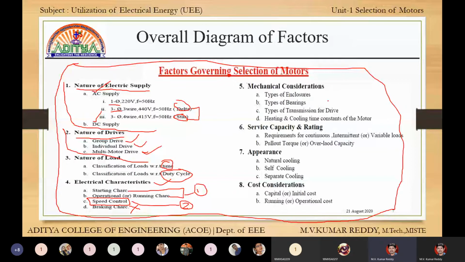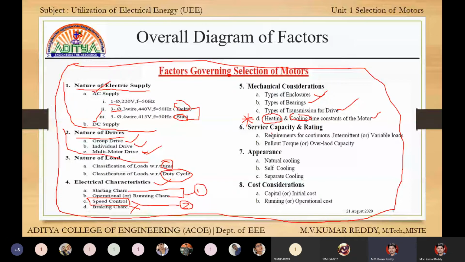Next, mechanical considerations: types of enclosures, types of bearings, types of transmission drives. Next, heating and cooling time constants of a motor. This is a very, very important topic. Heating has one derivation, cooling has another derivation. You have problems also.